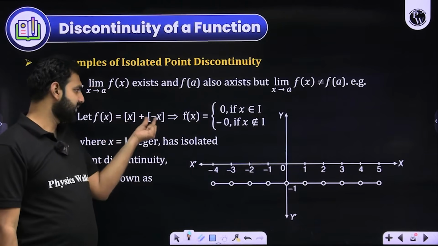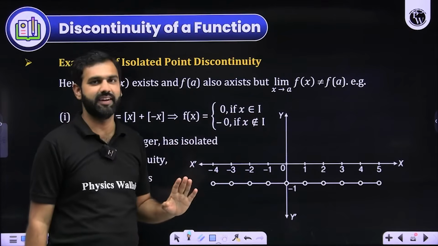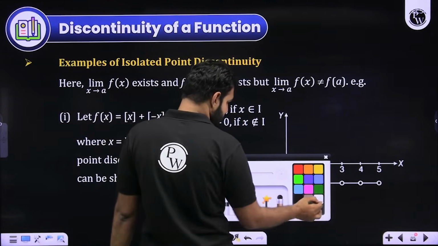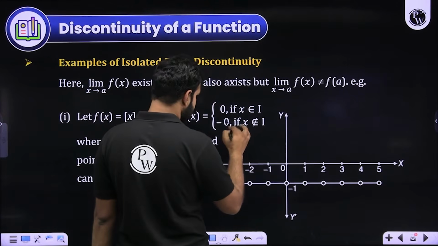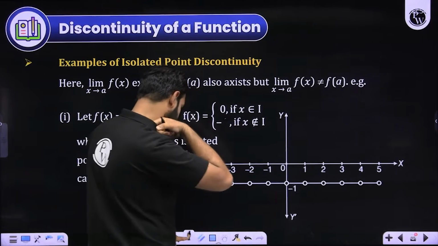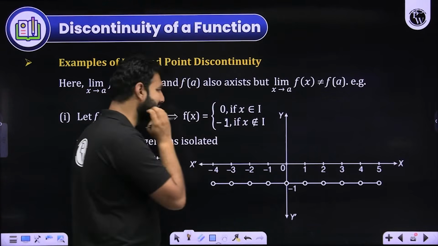GIF of x plus GIF of negative of x. We know it is defined as 0 as long as x is an integer. It is minus 1. It is not minus 0. It is minus 1. Let me just correct this. Give me a second, students. It should be minus 1, right? So it should be minus 1 as long as x is not an integer. I hope you remember it.